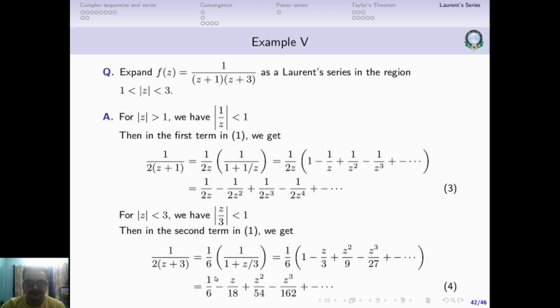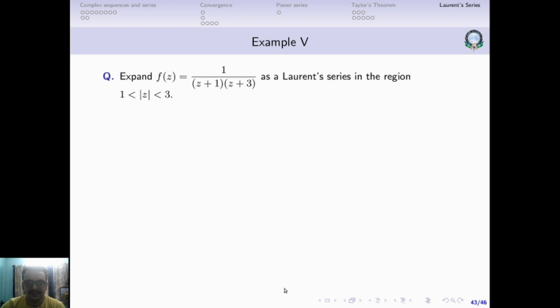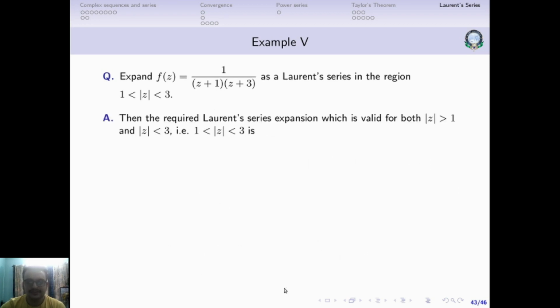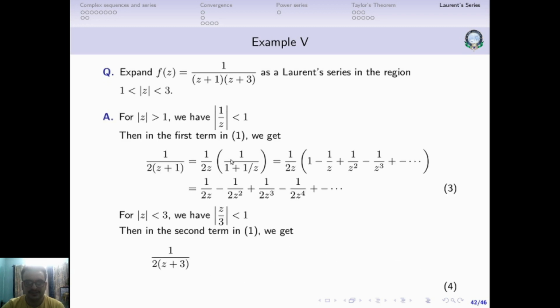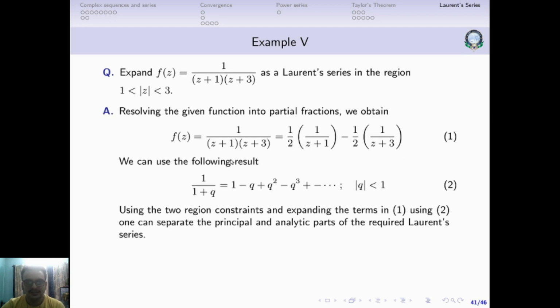Just multiply this 1 by 6 everywhere, and this is what you get. So 1 by 2 z plus 1 is this, and 1 by 2 z plus 3 is this. All you have to do is find the required Laurent series expansion, valid for the region modulus z greater than 1 and modulus z less than 3, that is 1 less than modulus z less than 3. It will be the difference between these two, because as per the partial fractions, this is the first series and this is the second series.